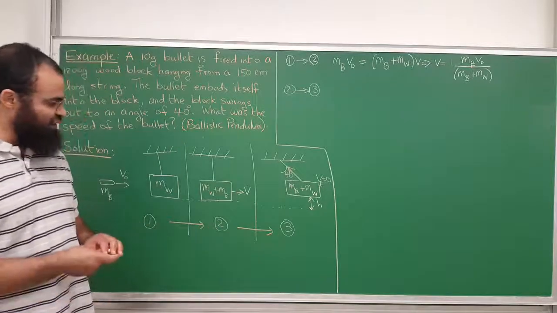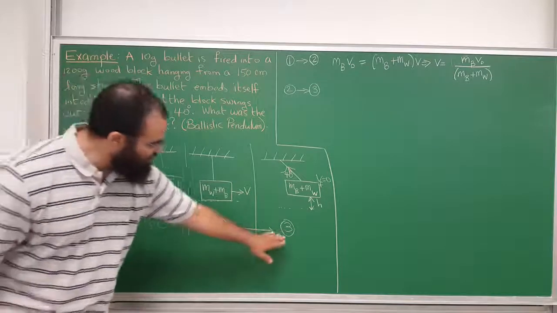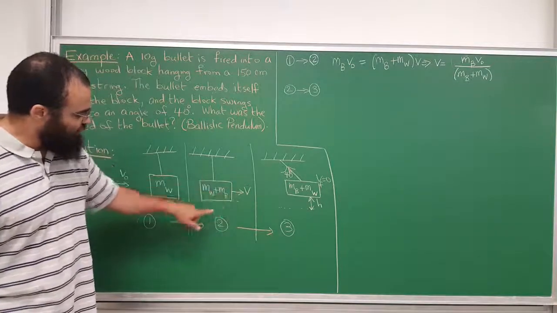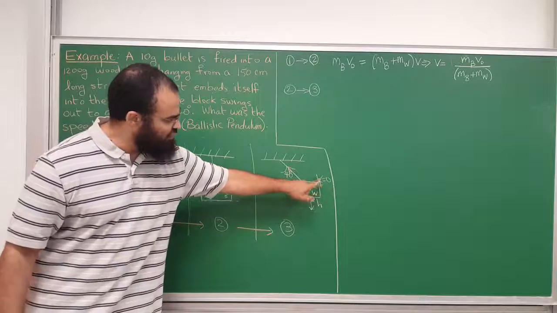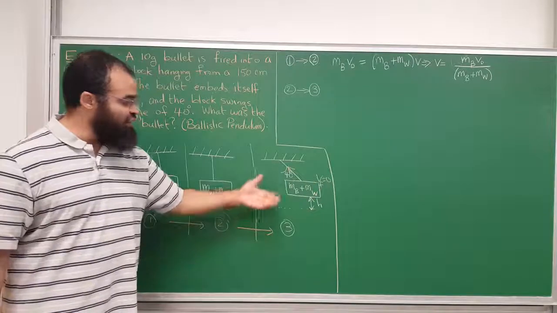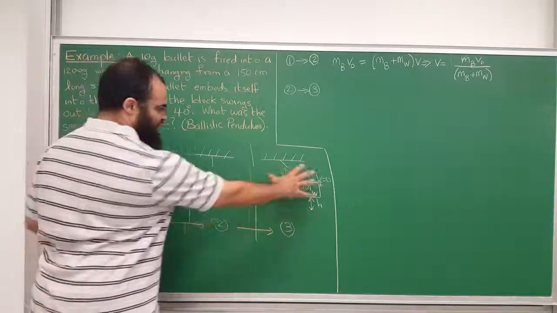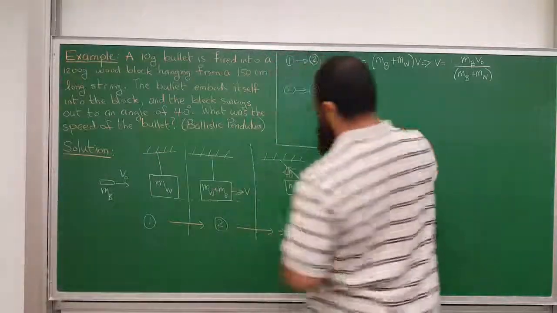So that's important, and that's why this problem is found in all textbooks. In going from here to here, we're going to use conservation of energy. At this moment here, the energy is all kinetic. When it rises and it stops, the kinetic energy is 0, and the energy is all potential. So we're going to say the kinetic energy here will equal the potential energy there. So that's C. So we'll use conservation of energy.